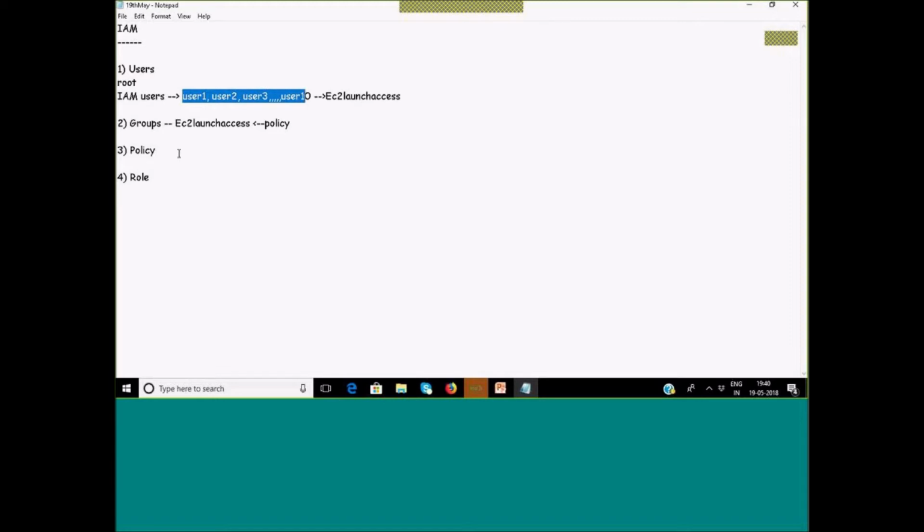Now the next option is role. As I said, we can even attach a role also. First we will discuss what a role is, and then I will tell you how we can do that. But before that, policy, I think we just had an introduction of policy. Policies are written in JSON, JavaScript Object Notation, and if you want, you can customize the policy. You can define your own policy and attach it.